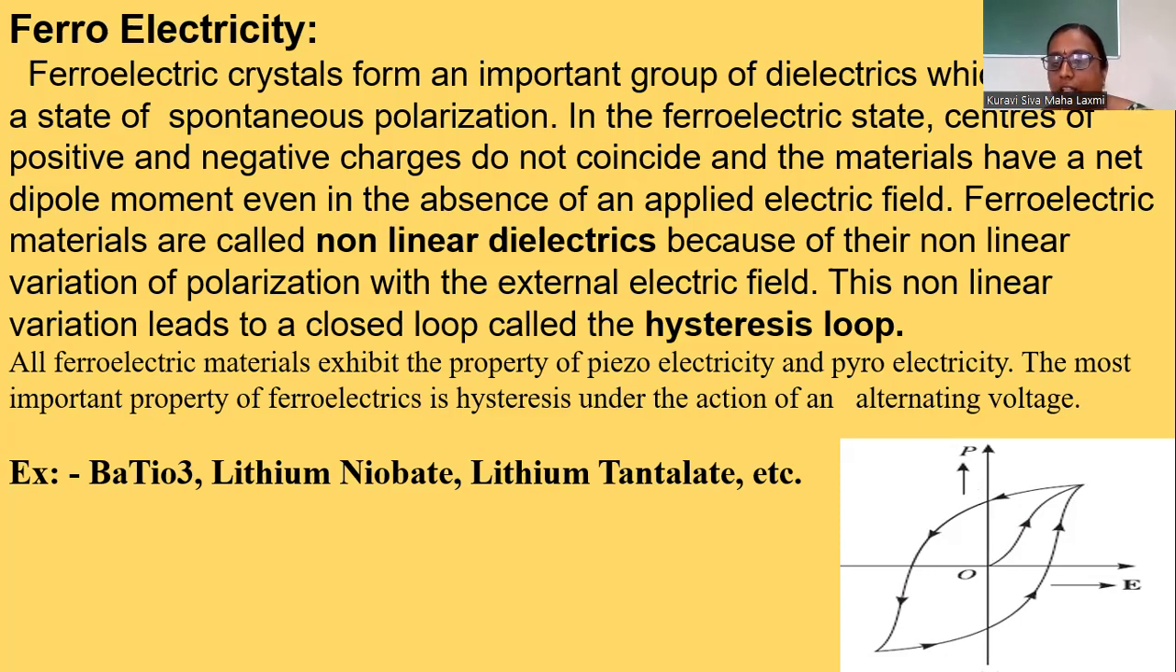Now, beyond this peak, let us decrease the electric field. When we decrease the electric field, the material does not follow the same path. Initially it followed this path. Now, when we decrease the electric field, it follows another path. This is the second path. When we decrease the electric field, the polarization decreases. But when the electric field is zero, the polarization inside the substance is not equal to zero.